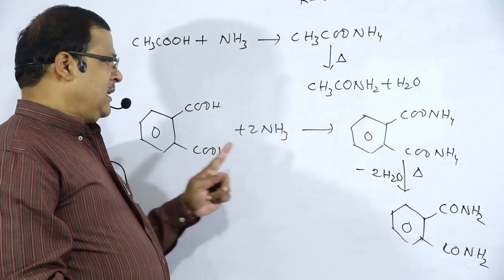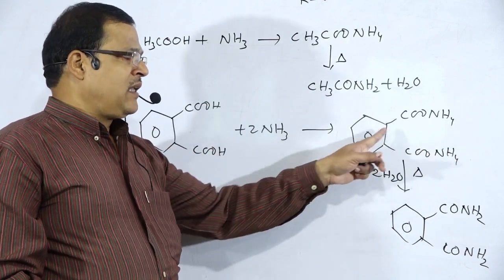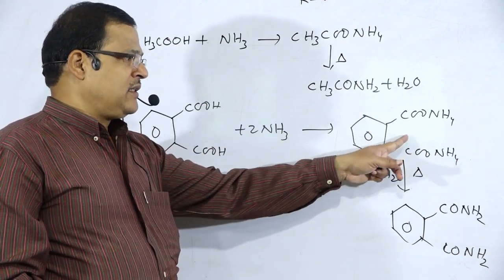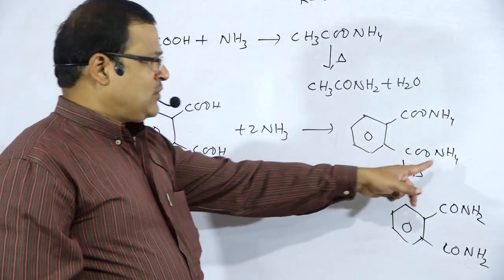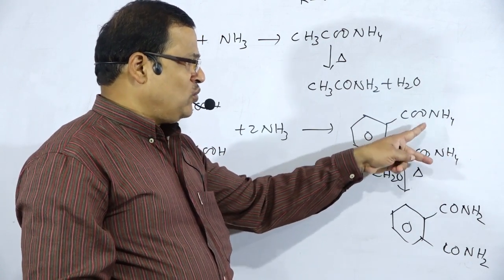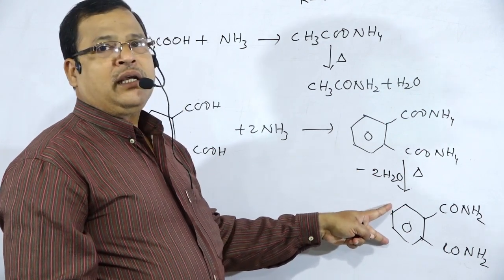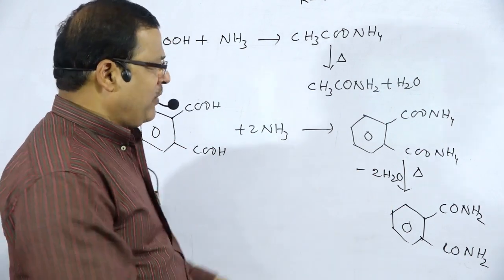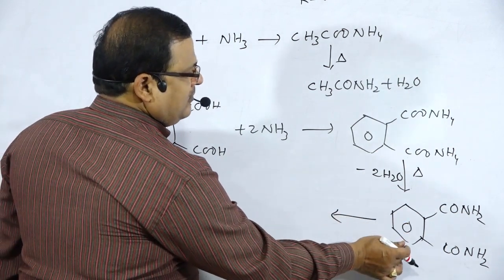Phthalic acid reacts with ammonia to form the ammonium salt, ammonium phthalate. Whenever this molecule is heated, H2 and O are released as water, so 2 molecules of water are released. Upon heating, this is your phthalamide.